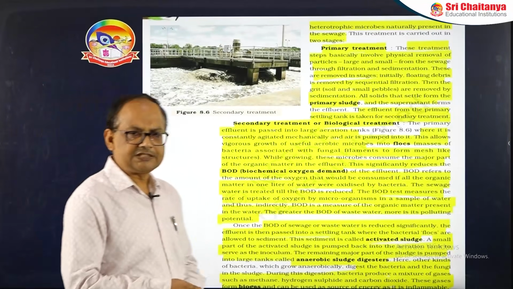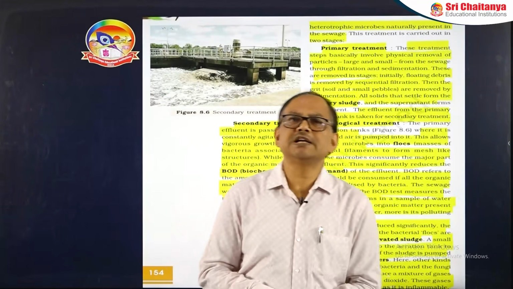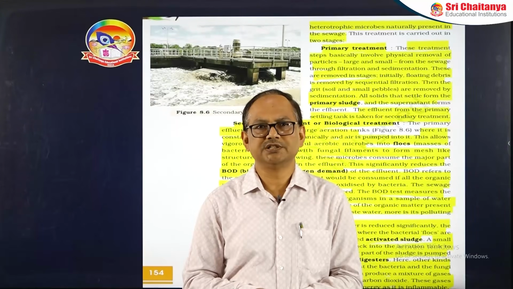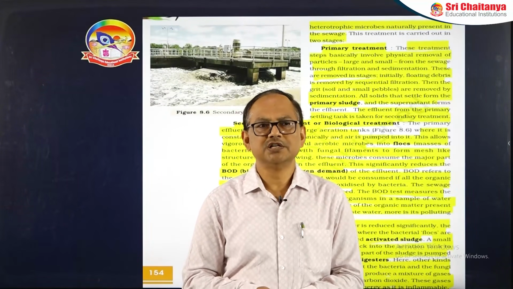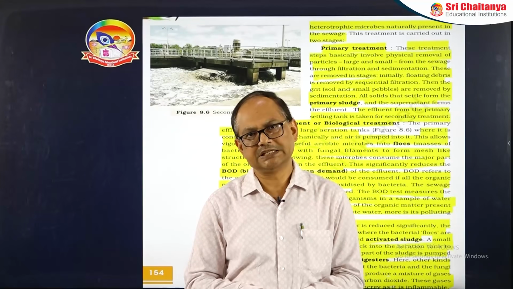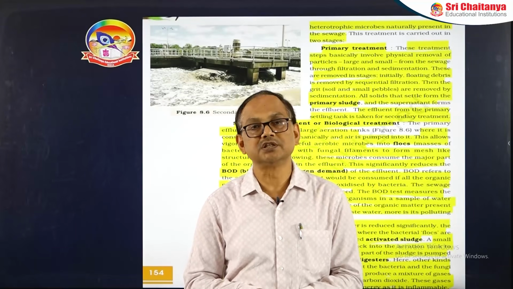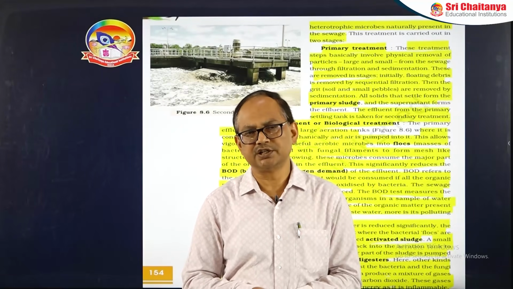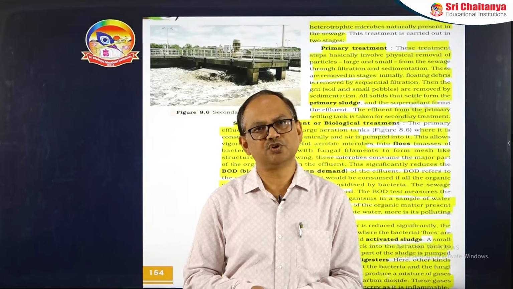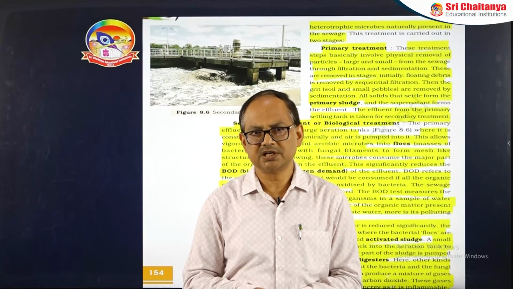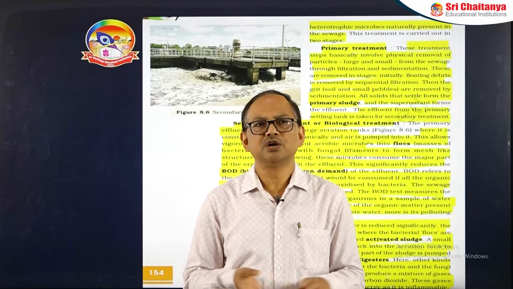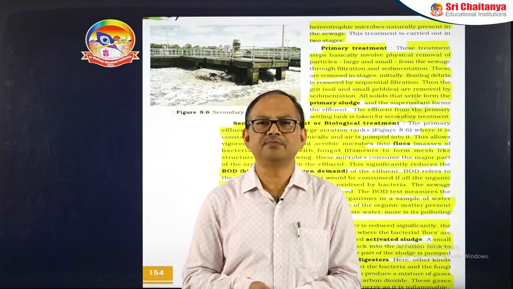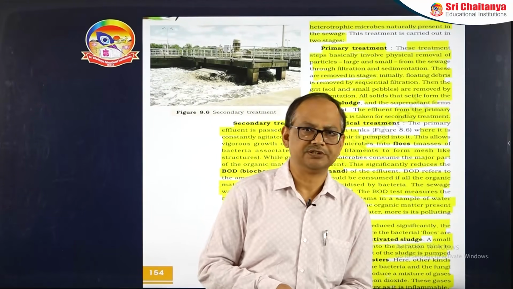Now after secondary treatment, the water is discharged into the water body. Now if the same water has to be used for drinking or household purposes, then we have to go for the tertiary treatment. The tertiary treatment is a physico-chemical process in which we have to go for the ozone treatment, chlorine treatment, or even the RO treatment.